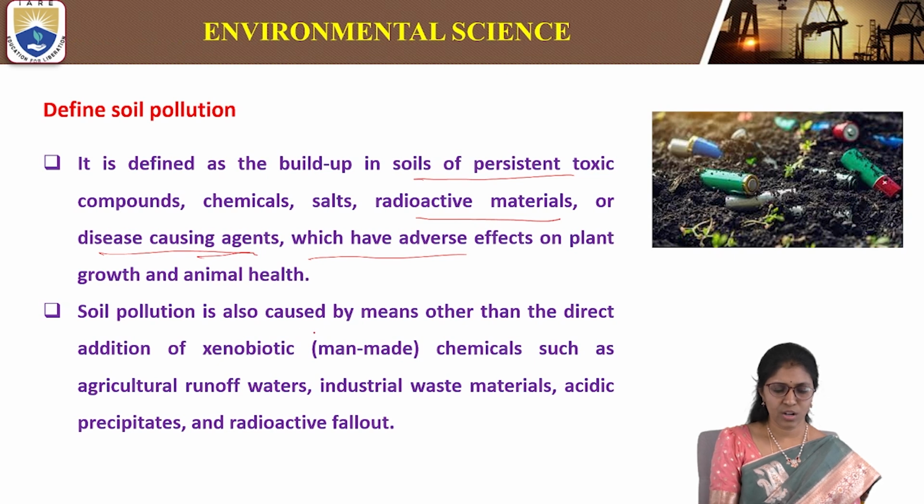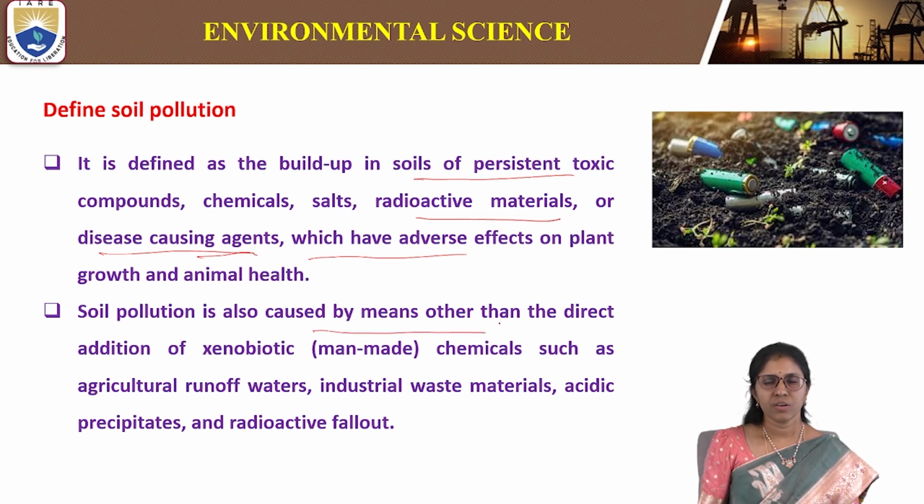Soil pollution is also caused by means other than the direct addition of xenobiotic chemicals, such as agricultural runoff waters, industrial waste materials, acidic precipitates, and radioactive fallout.